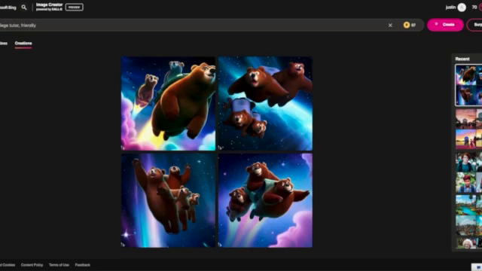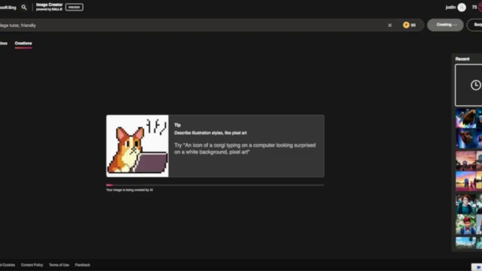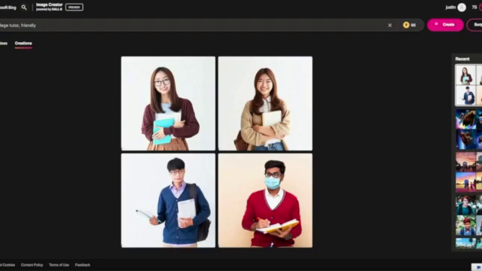In this case, I really want to link this to some of my other tutorials on how to create a tutor. So we're just going to make an image of a college tutor. Let's see what it comes up with. I would like them to look friendly and approachable, hoping that it gives me something photorealistic here. And in this case, it does give me some photorealistic people. They look a little bit off when I look at their teeth. Their hands are okay, but it doesn't quite look like a real person.